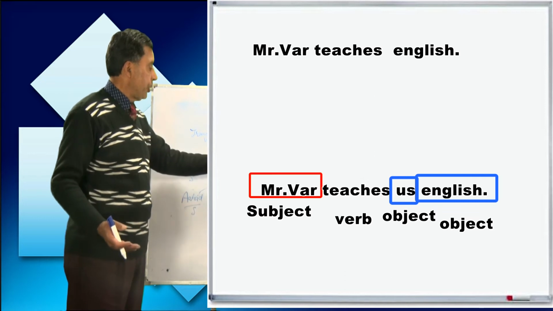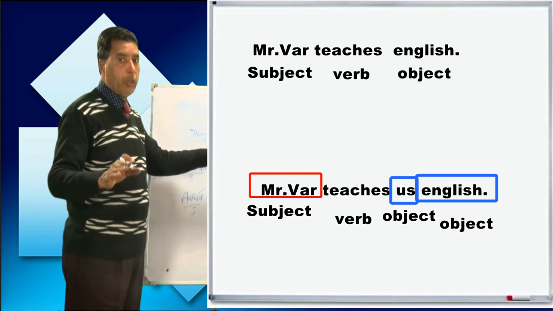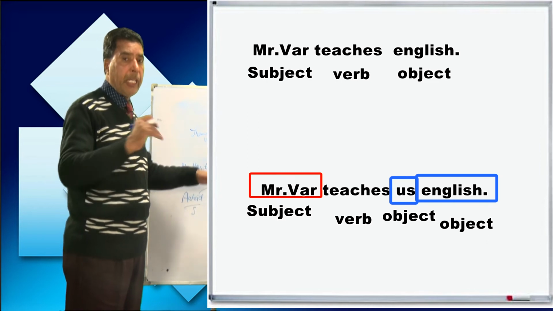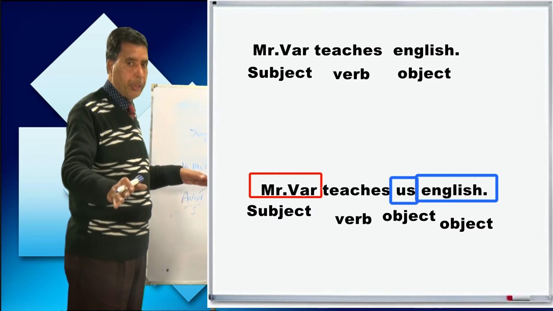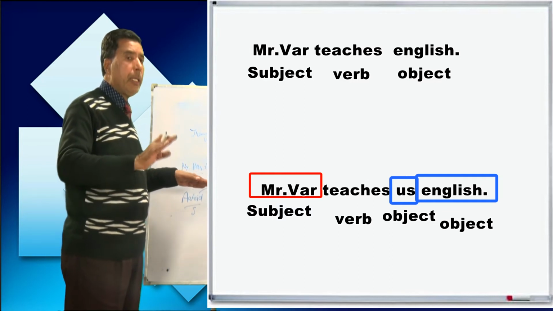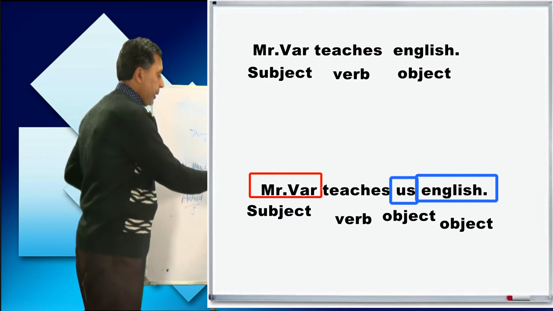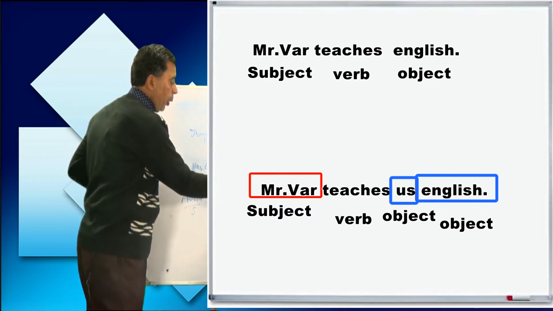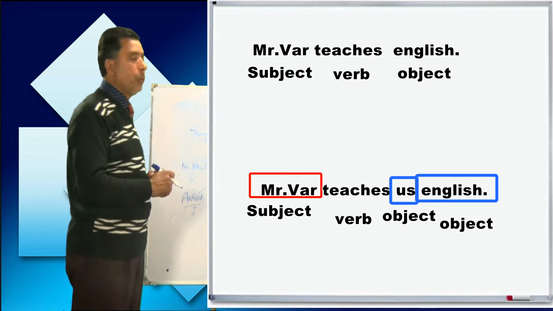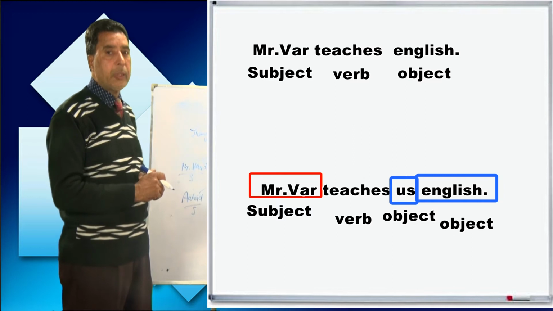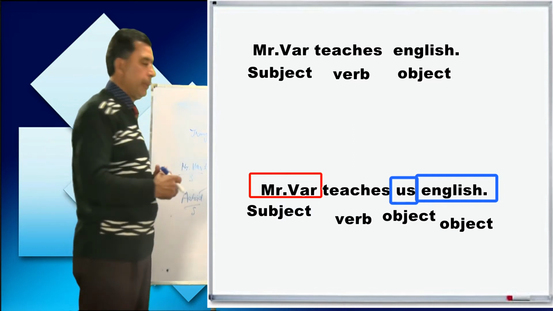Mr. Waugh teaches English. So English is here the object, and the action passes from Mr. Waugh to English. So the verb teaches is transitive. When I say Mr. Waugh teaches us English, there are two objects. This one is the direct object because it has directly to do with the action, and this is called the indirect object.